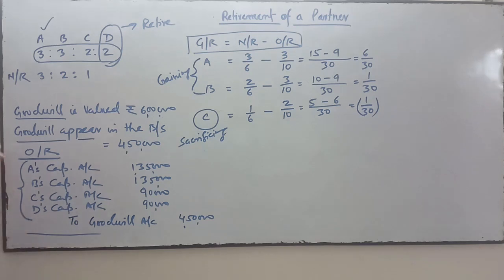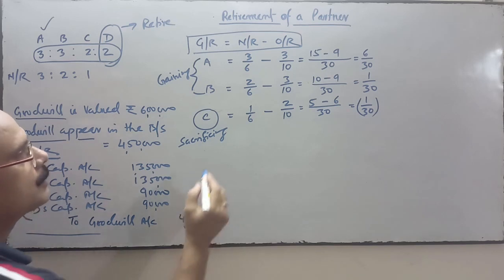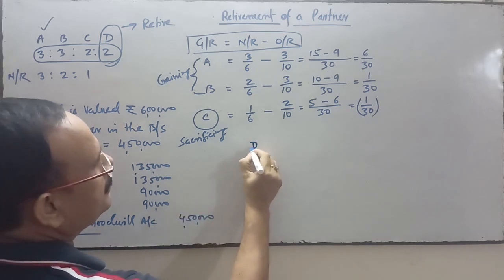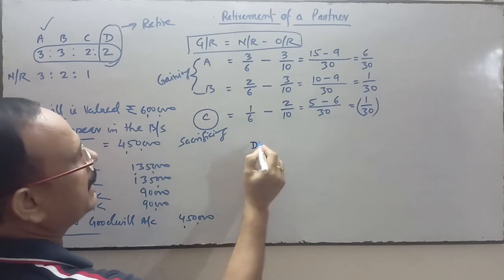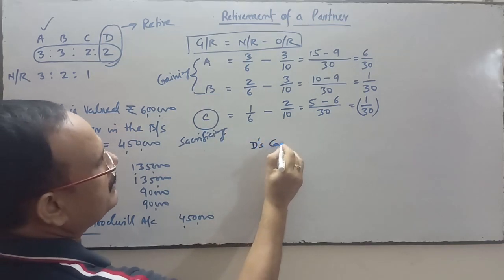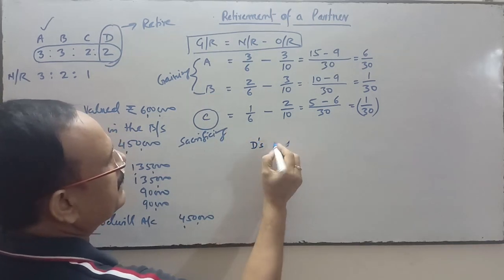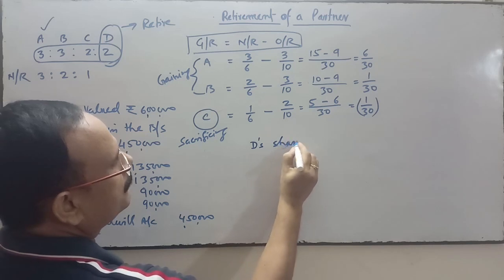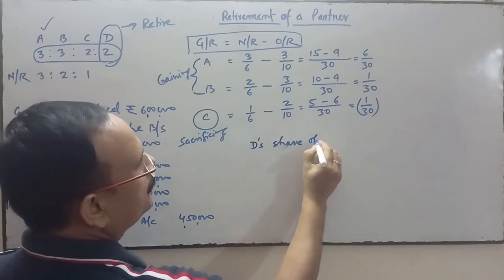Now next come to this goodwill which is valued at 6 lakh rupees on the date of retirement. So what is the retiring partner's share? First of all, you will calculate D's share of goodwill.